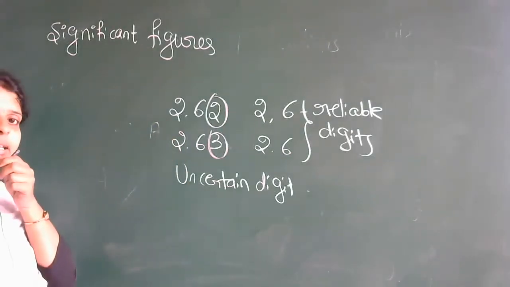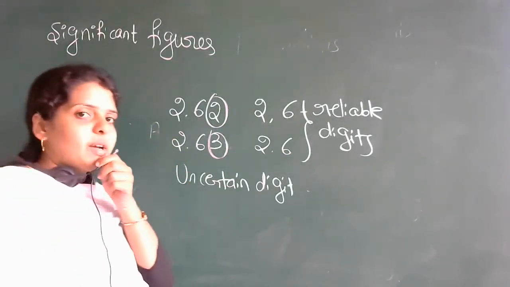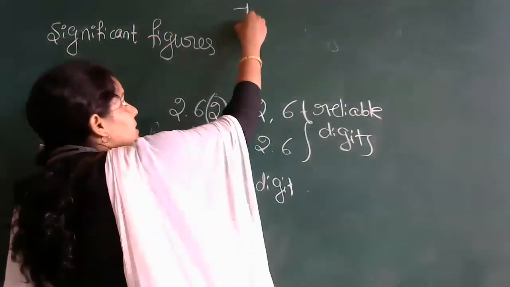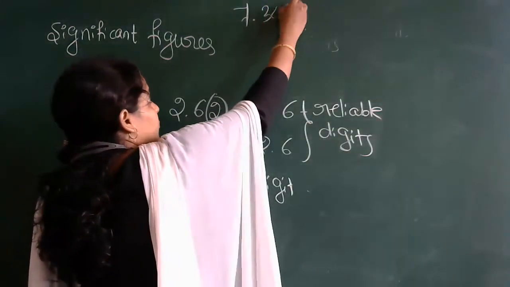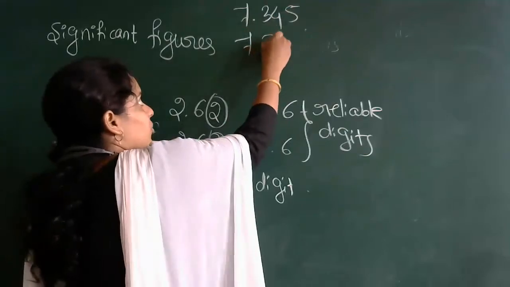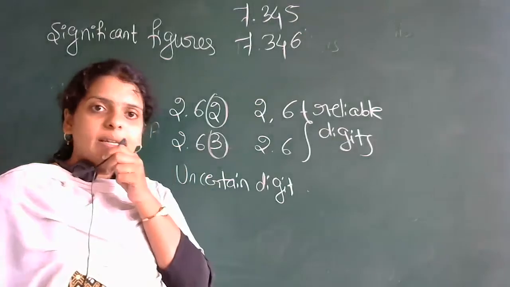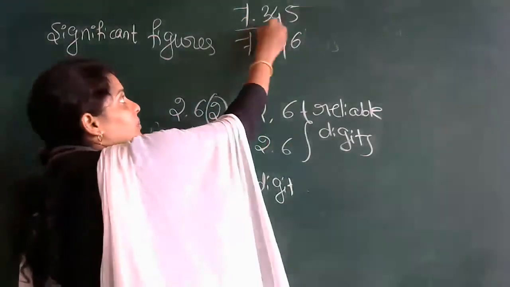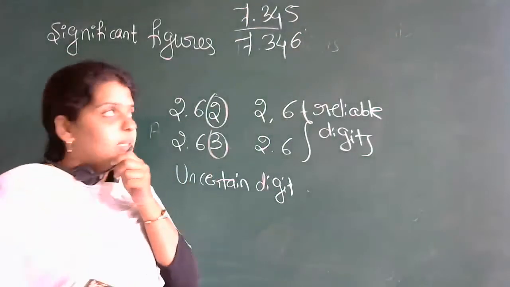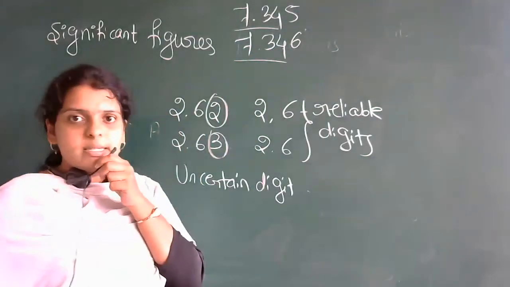significant figures. You can take any kind of example. Suppose I have some readings like 7.345, 7.346, any numbers you can take. Here 7.34 is reliable, and here also 7.34 is reliable.